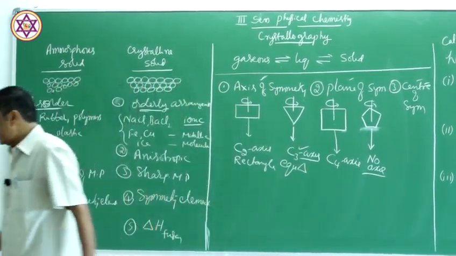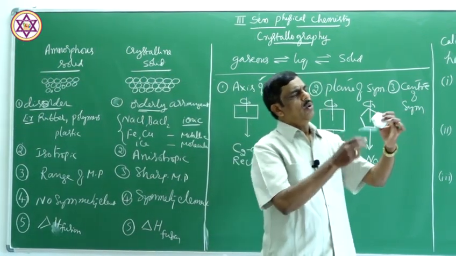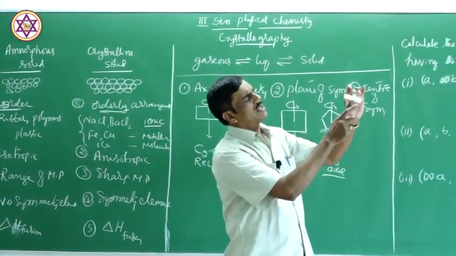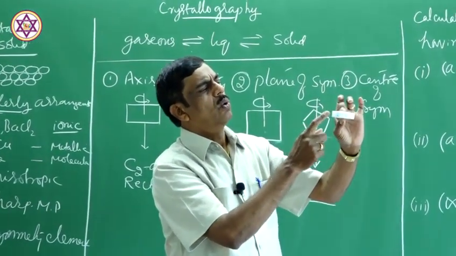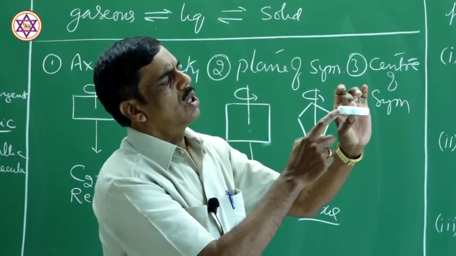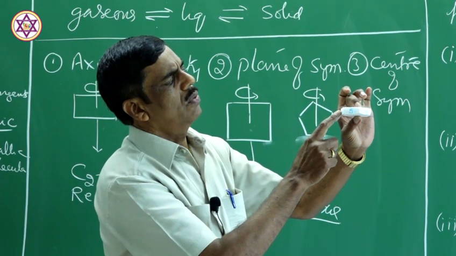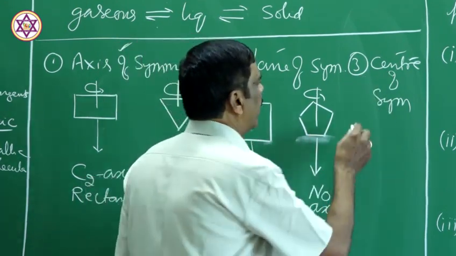Similarly, if you take a hexagon, now you see here, this is the first appearance, first one, second one, third one, fourth one, fifth one, sixth one. 6 times it will reappear.